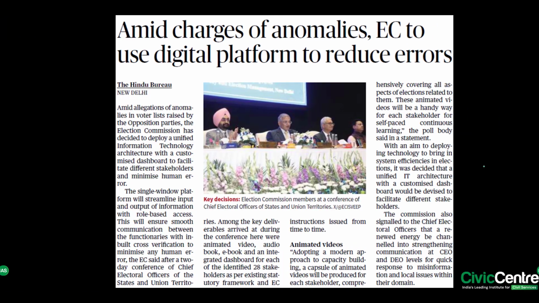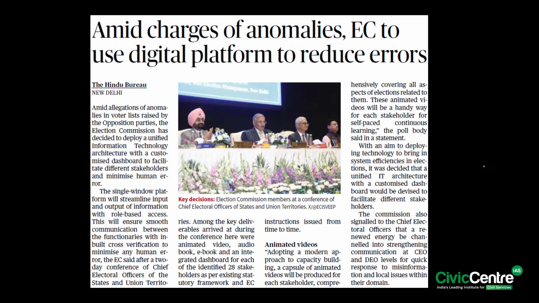So this is all you have to know with respect to the Eklavya model residential schools. And as I have told just now, in 2020, new guidelines have been issued with respect to their implementation. Okay. Now, moving on to the third article.